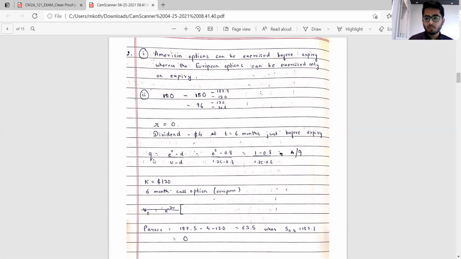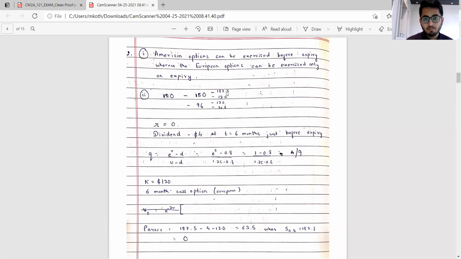Q can be computed as usual. No adjustment needs to be made for the dividend as such, and you get this as 4 by 9. The strike price is 120. It's a 6-month call option. So now what you see is my strike price is 120 and this is 187.5. So this is the only scenario under which the call option would be exercised. Normally the payoff would have been 187.5 minus 120, which comes out to be 67.5.